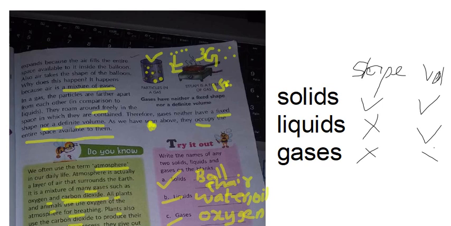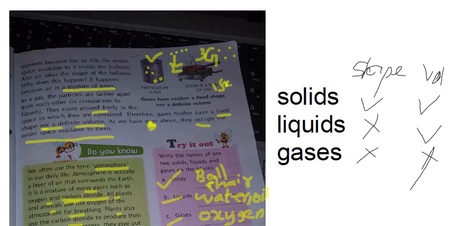So children, remember this one perfectly. So you will not get confused anywhere. Okay. First one solids, next is liquids, last one is the gases. If you observe solids, both are tick marks. Tick means right. Solids are having shape and volume. Last one, gases, is not having shape, not having volume also. Coming to the liquids, it is not having shape but it is having the volume. Remember like that. Solids 2 it will have, gases 2 it will not have, liquids it will not have shape but it will have the volume.